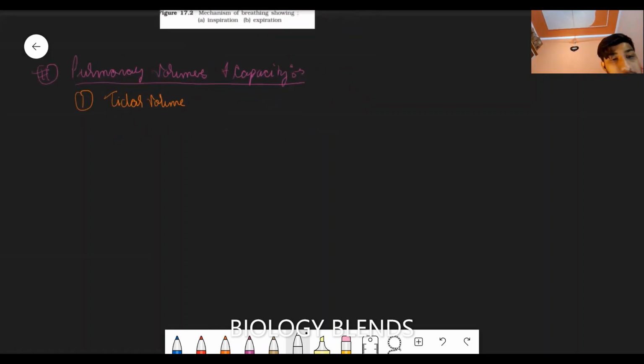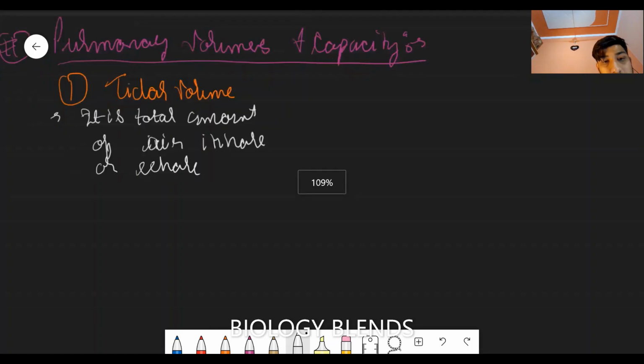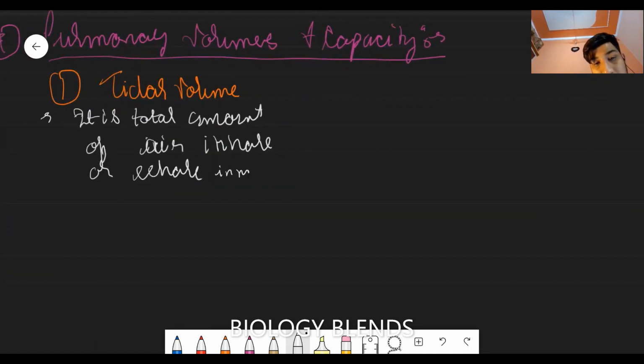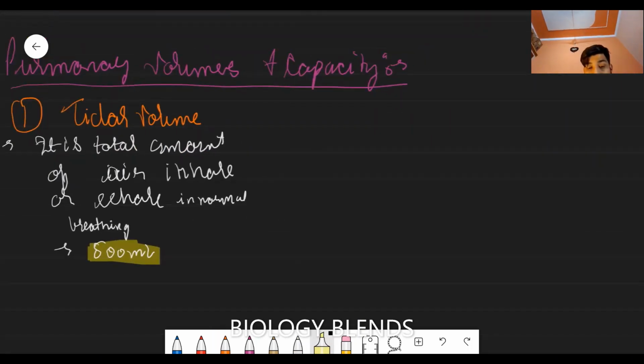It is the total amount of air inhaled or exhaled in normal breathing. Its value is 500 ml. Its value is an important topic in pulmonary volume. Its value is 500 ml.